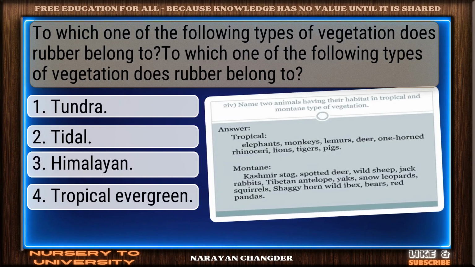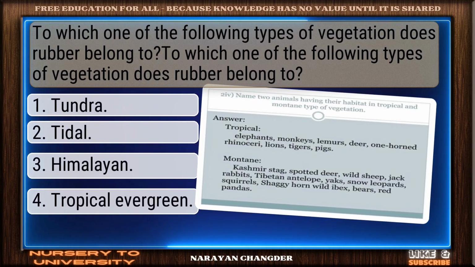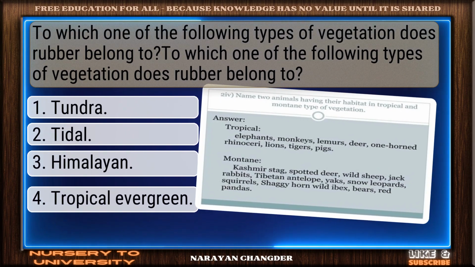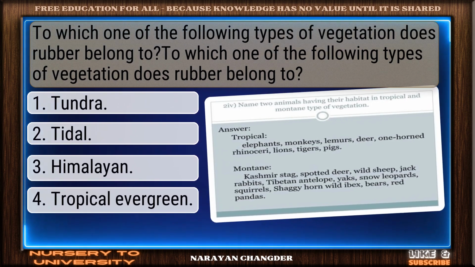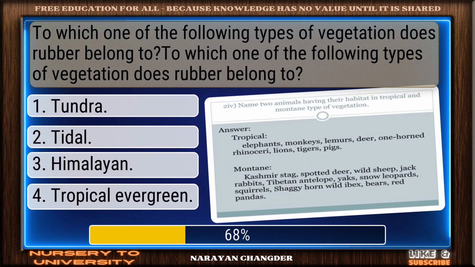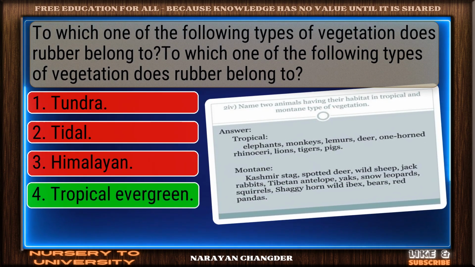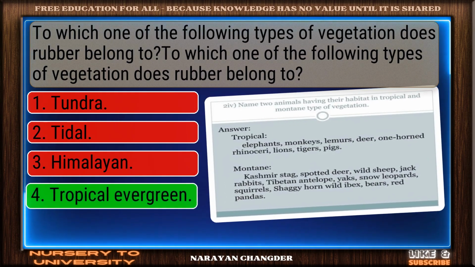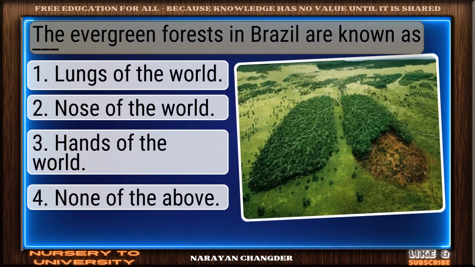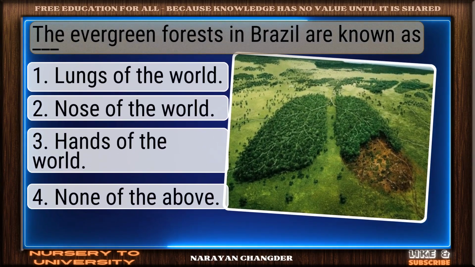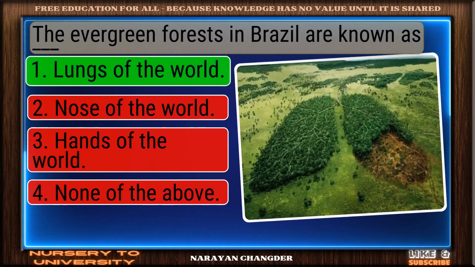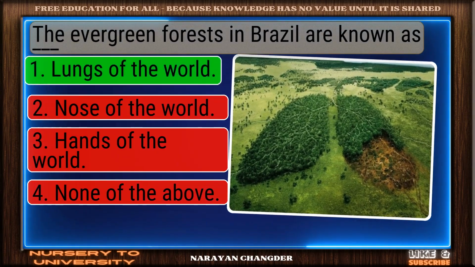Question number 2. To which one of the following types of vegetation does rubber belong to? Right choice. Tropical evergreen is the best answer. Question number 3. The evergreen forests in Brazil are known as dash. Bravo, lungs of the world is the answer.